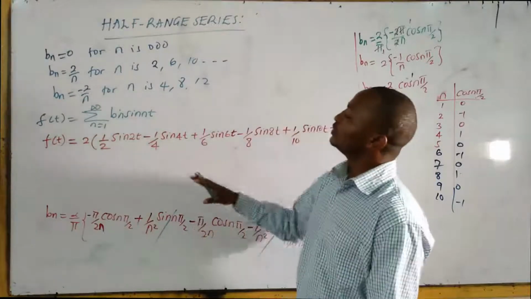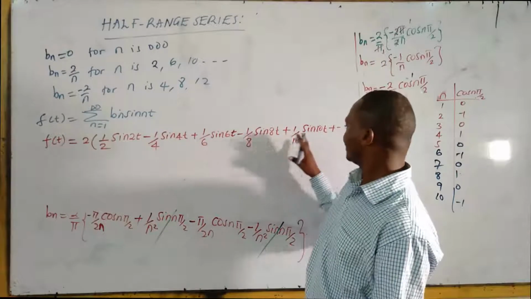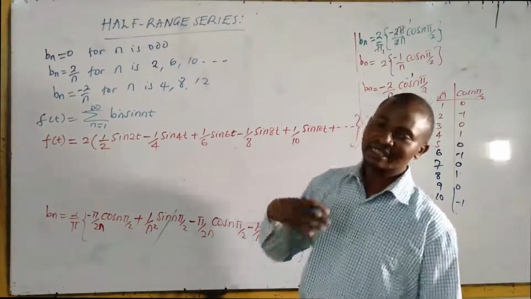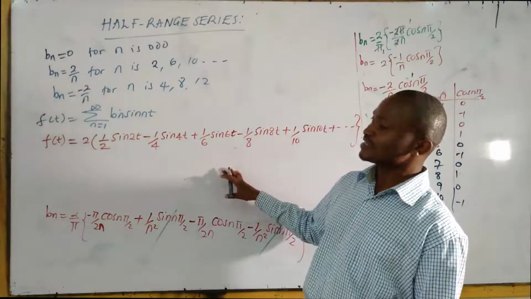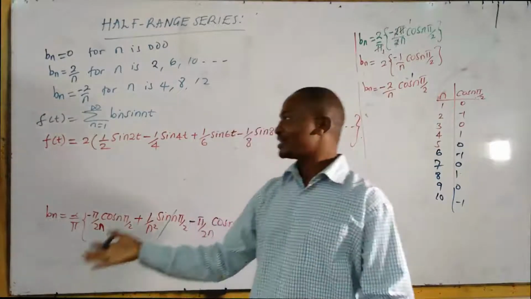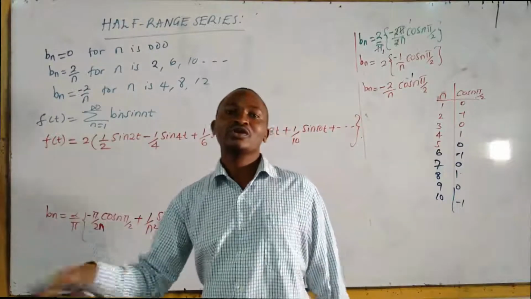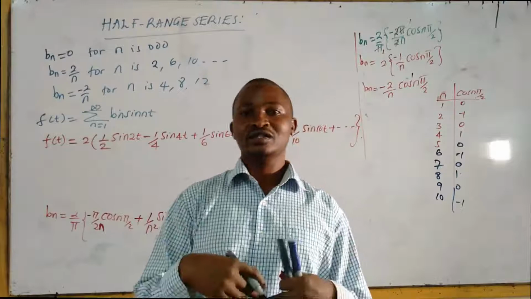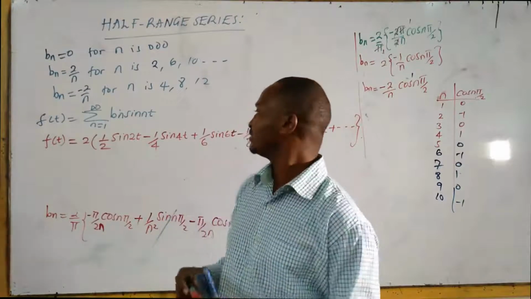So the more harmonics you have when you want to represent a signal in your series, the better the representation. But if you have other harmonics that come to distort this signal, we call them noise, and they should be filtered away. So that is the end of this example.